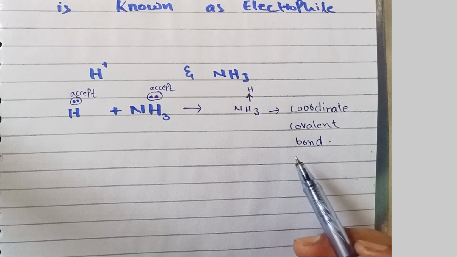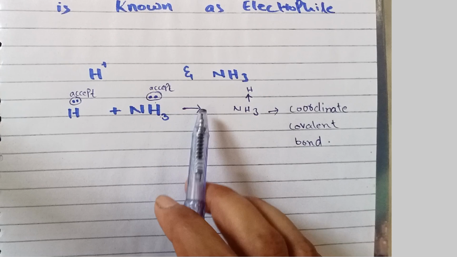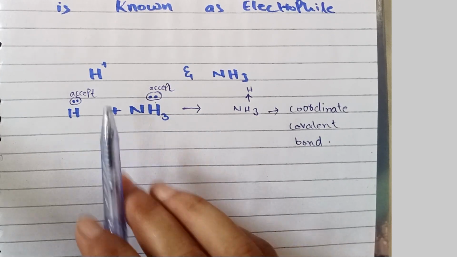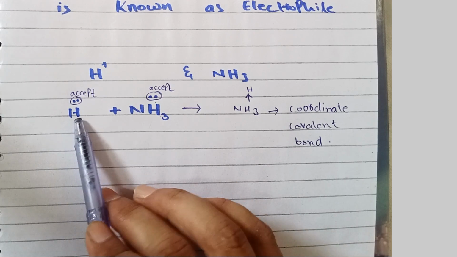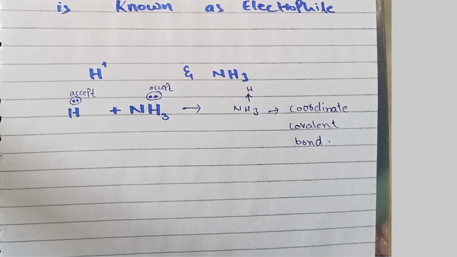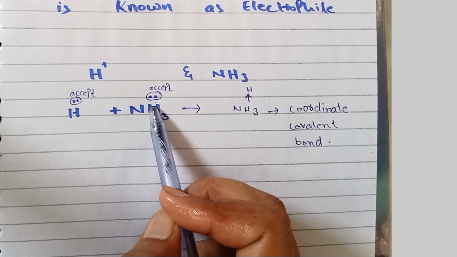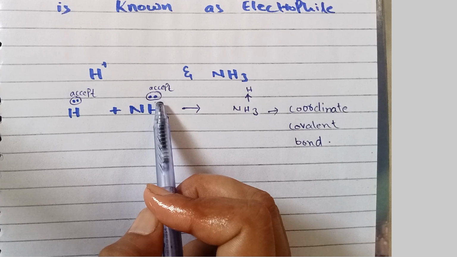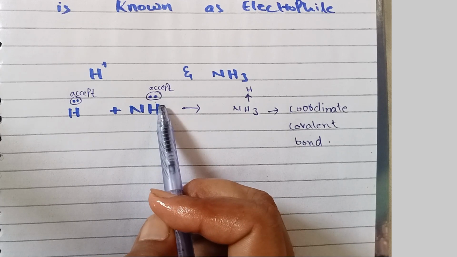So listen carefully. Hydrogen ion accepts one pair of electrons and forms a coordinate covalent bond, thus it is an electrophile. NH3 donates one pair of electrons and forms a coordinate covalent bond, thus it is a nucleophile.